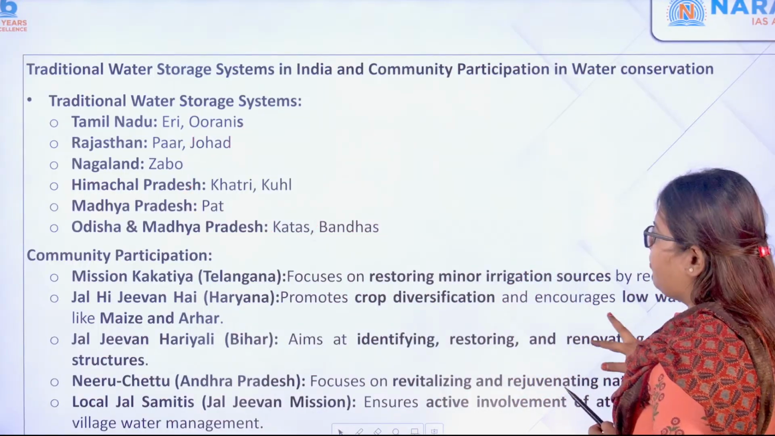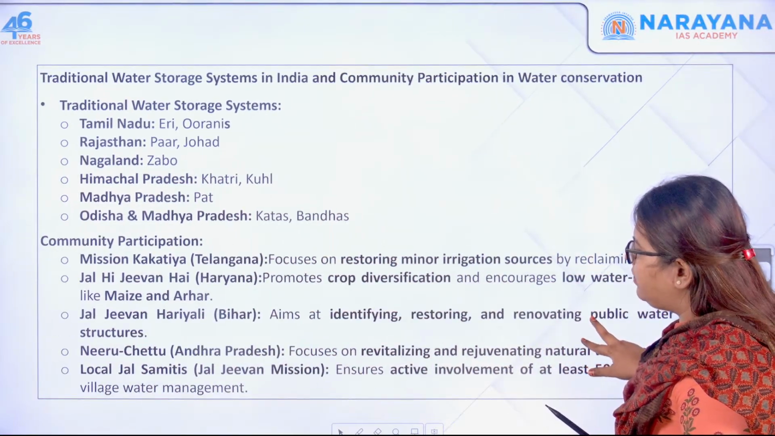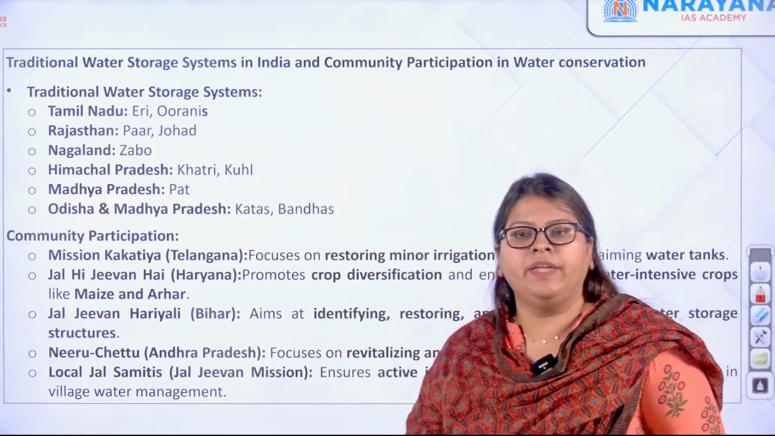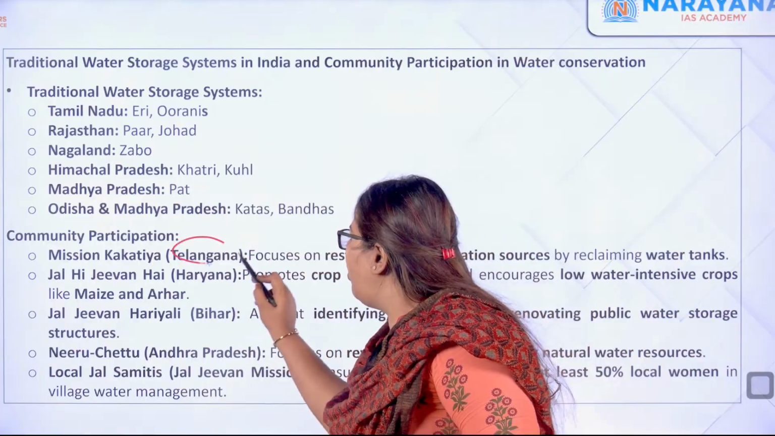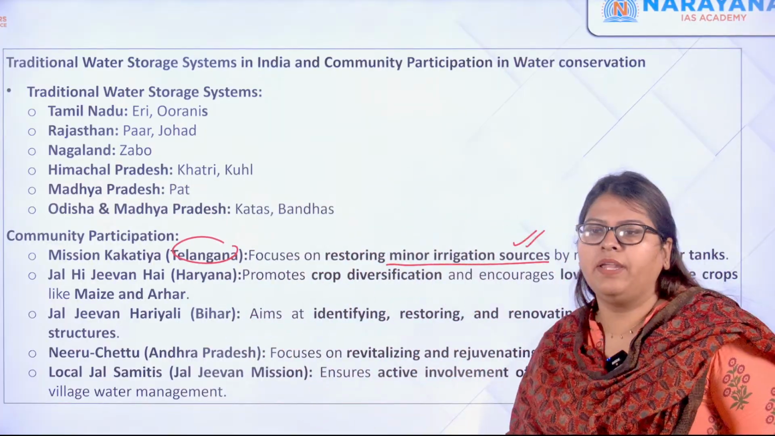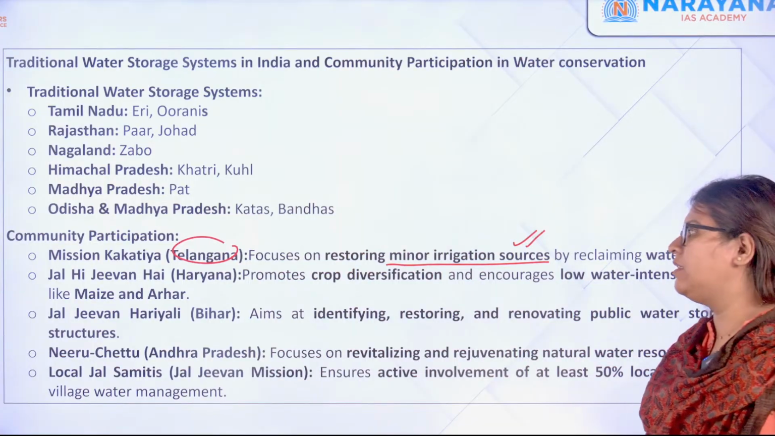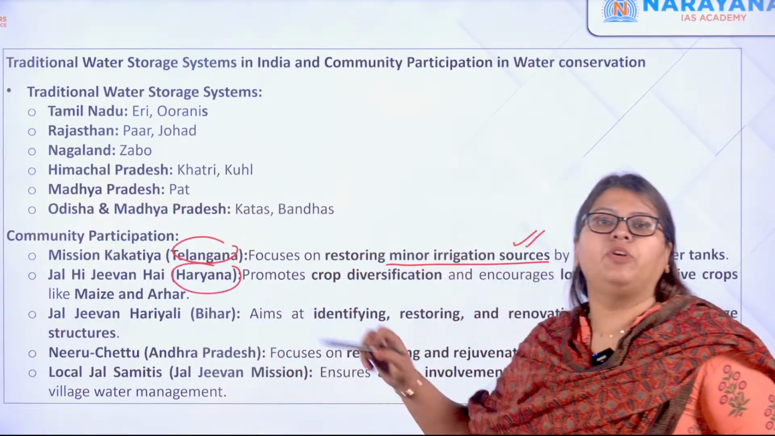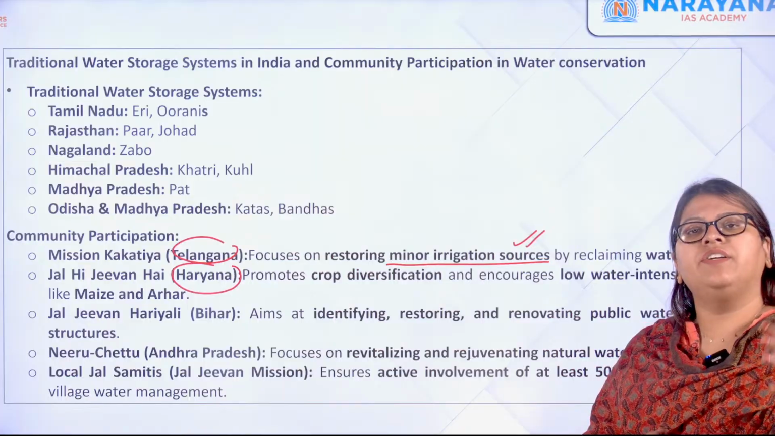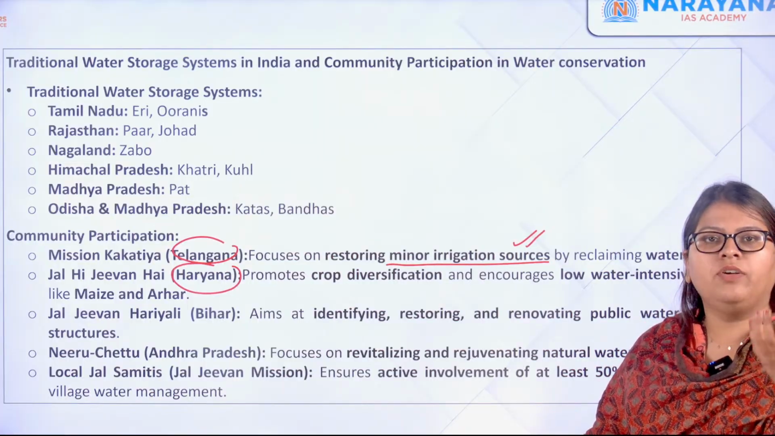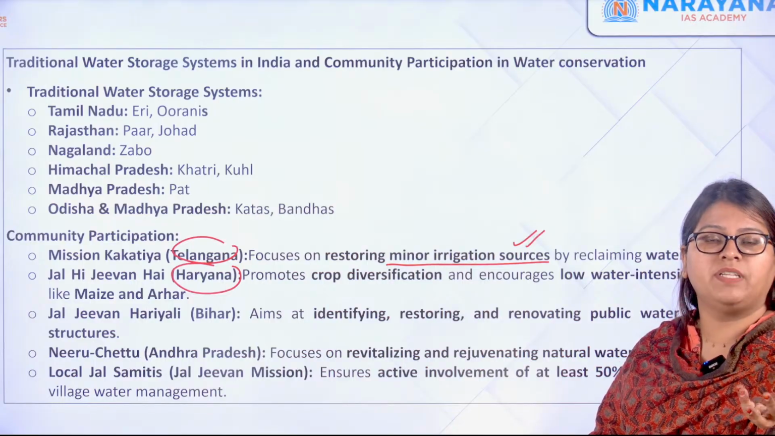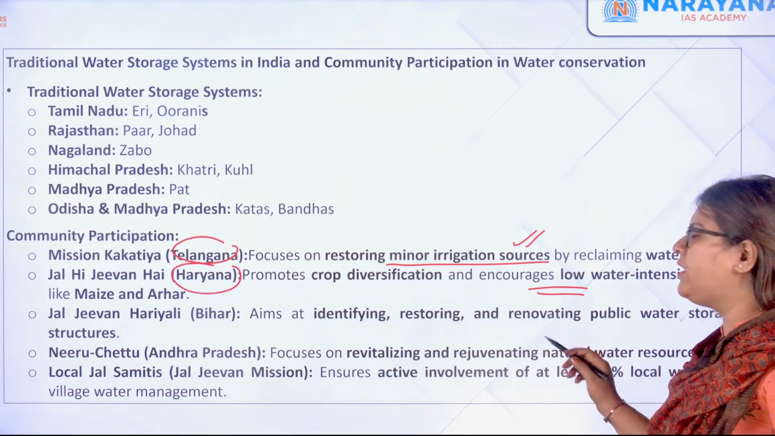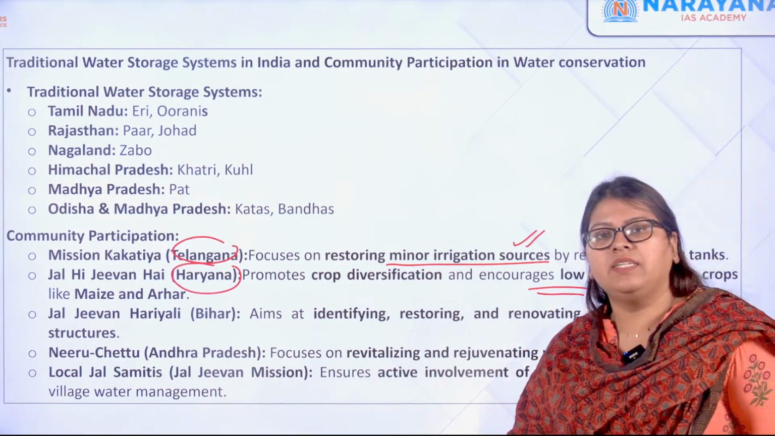Next, if you see the community participation, one is Mission Kakatiya in the state of Telangana, which focuses on restoring the minor irrigation sources by reclaiming the water tanks. Next one, Jal Hi Jeevan Hai, in Haryana. This promotes the diversification of crops. Instead of focusing on monoculture, where only one particular MSP intensive crop is grown, focus on crop diversification and also on low incentive crop varieties like maize as well as arhar.